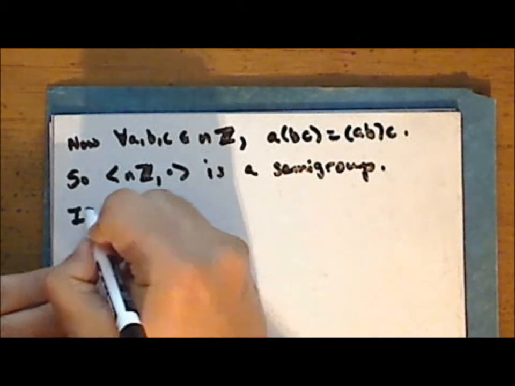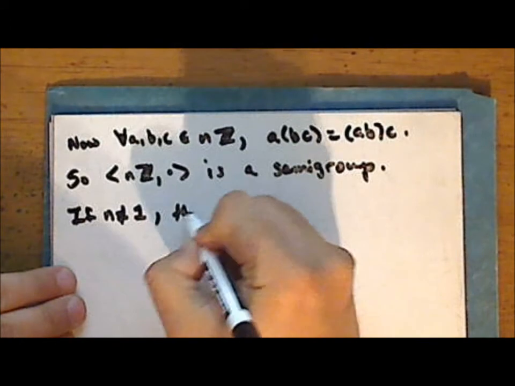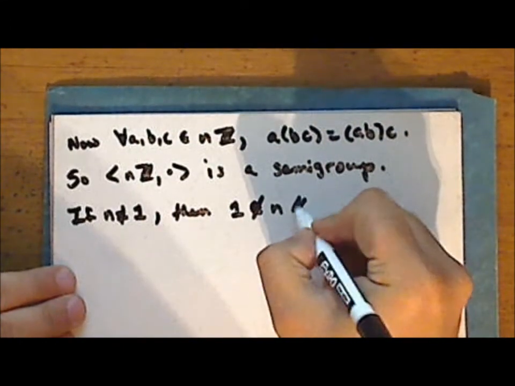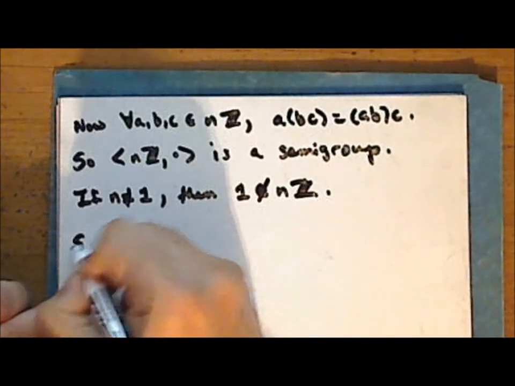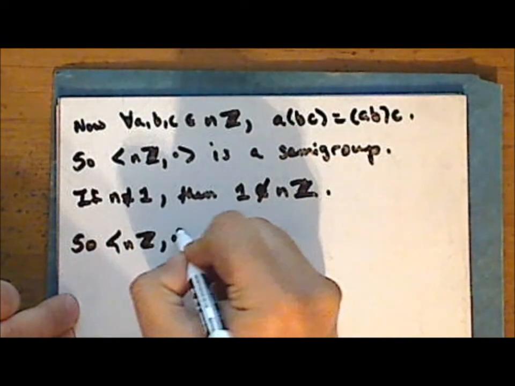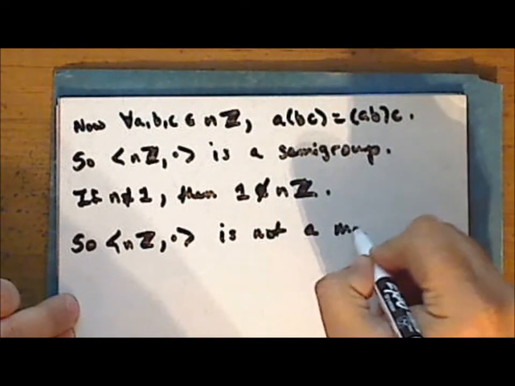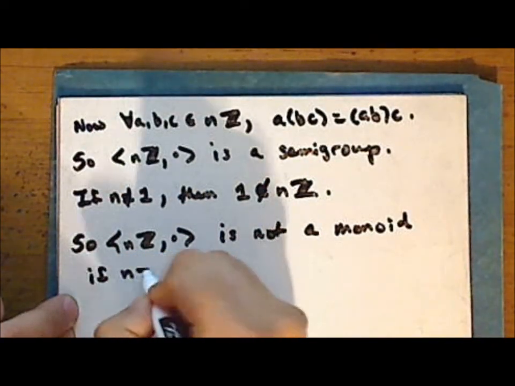Now, if n is not equal to 1, then the number 1 is not in the set nZ, and so the structure nZ is not a monoid if n is not equal to 1.